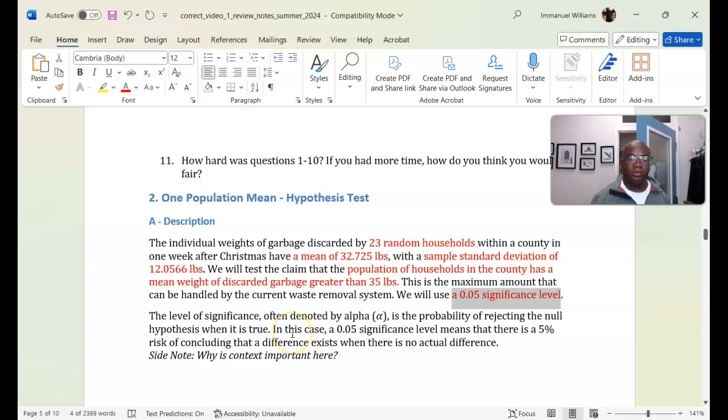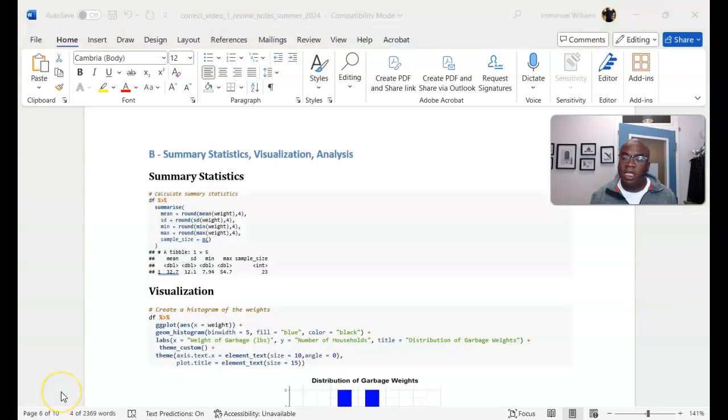Okay, and I would say the context is important so that we understand where this data is coming from. We're not just shifting numbers. So take a moment and look at your SSVA, your summarization, statistics, visualizations, and analysis. It's imperative that you recognize that we're dealing with a quantitative variable.